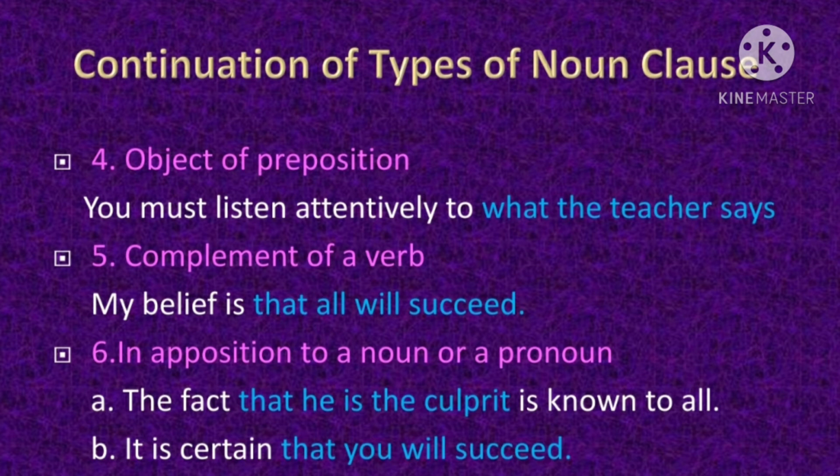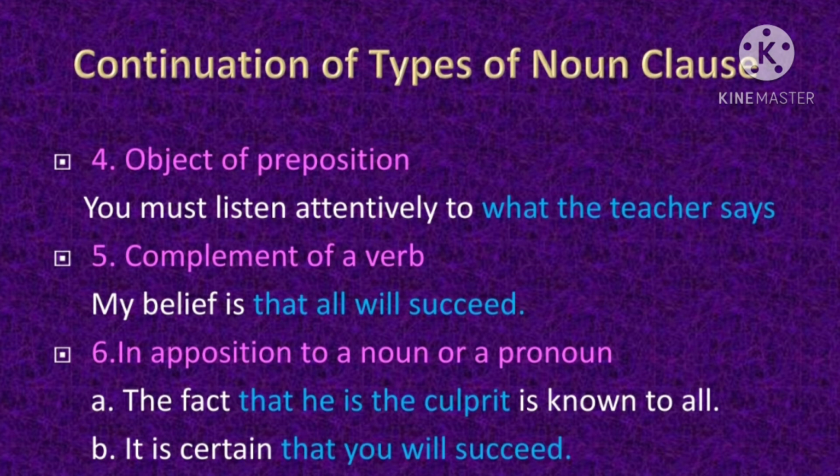Here, whenever the noun clause functions as a complement of a verb, the verb in the main clause is incomplete. It gets completed only when you add the noun clause to the main clause. So children, here you need to remember this. Now let's study the sixth type of noun clause, when the noun clause functions in opposition to a noun or a pronoun. See the example.